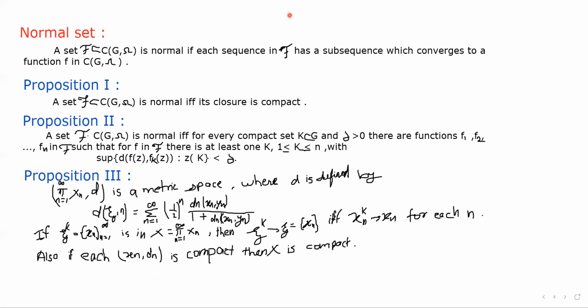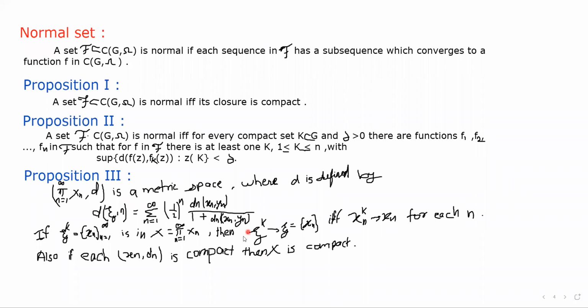Okay, which means that here the sequence is convergent if and only if its subsequence is convergent. Here xn k converges to xn and xn k is a subsequence of eta k.